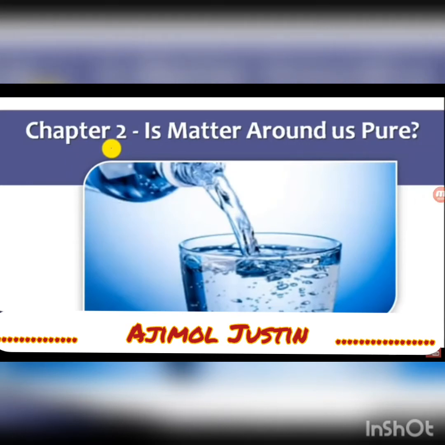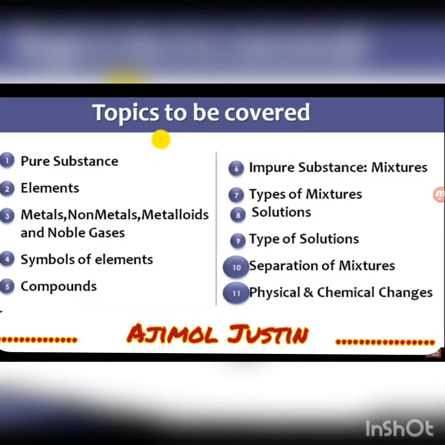Good morning, students. Today we will learn the second chapter, Is Matter Around Us Pure? In this chapter, we will come across what is a pure substance, what are elements, what are metals, non-metals, metalloids and noble gases, what are the symbols of elements, what is a compound, what are impure substances, that is mixtures, types of mixtures, what is a solution, types of solution, separation of mixtures,